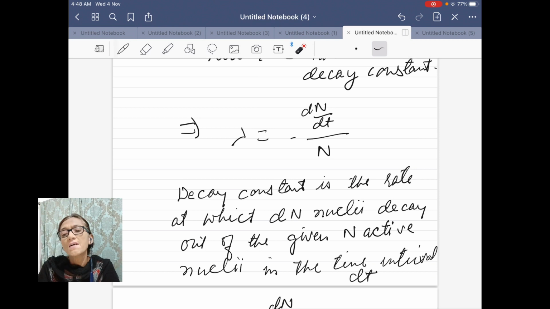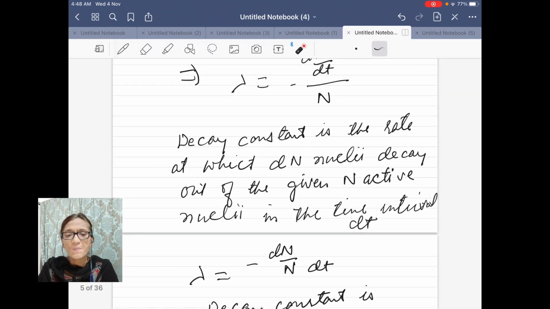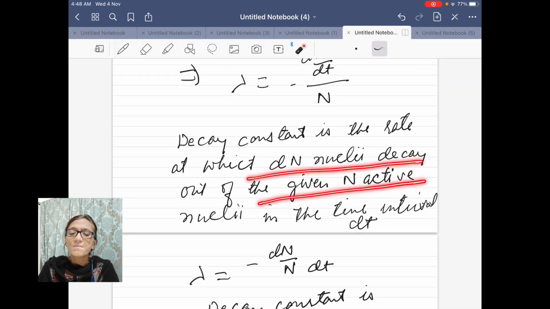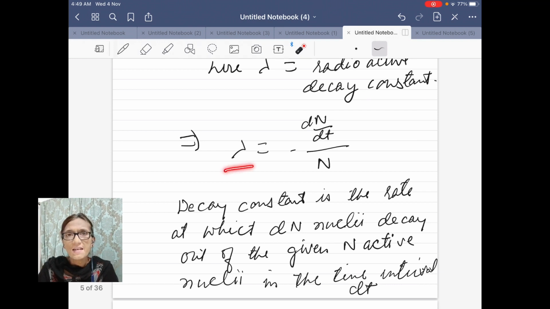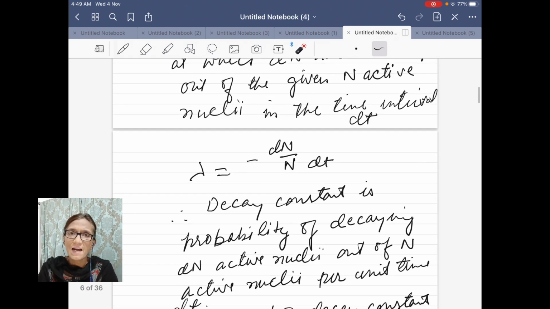This is the decay of dN nuclei in dt time out of a given sample of N active nuclei at that time. One more way to define this decay constant, by rearranging the right hand side of the equation, is that decay constant lambda is equal to minus dN upon N into dt.